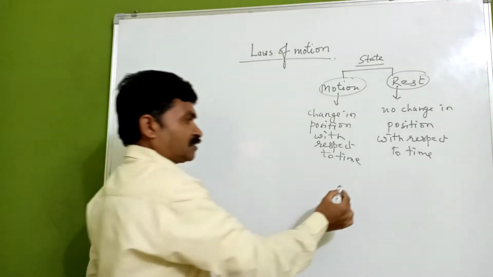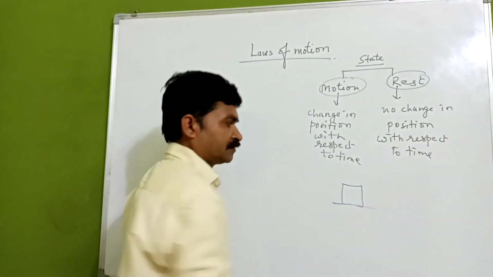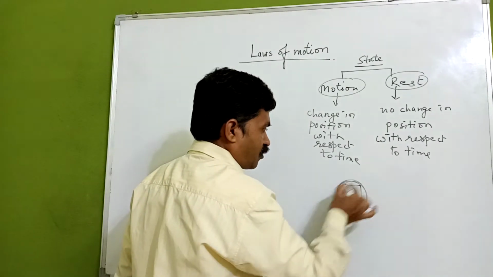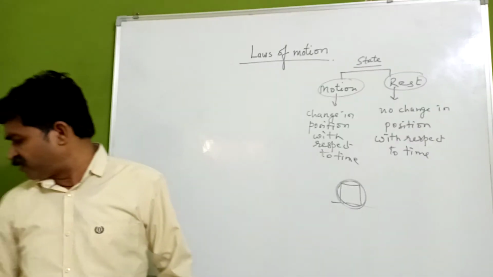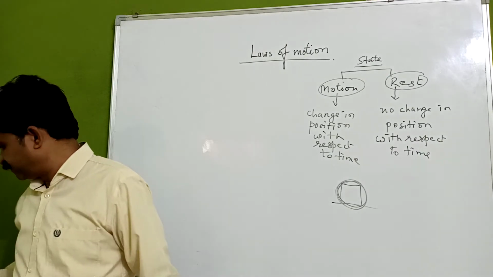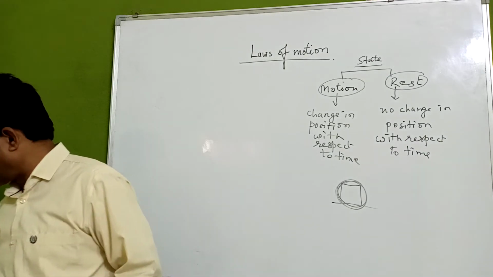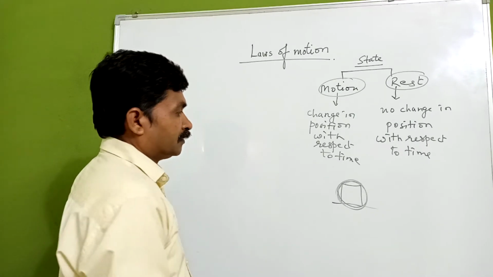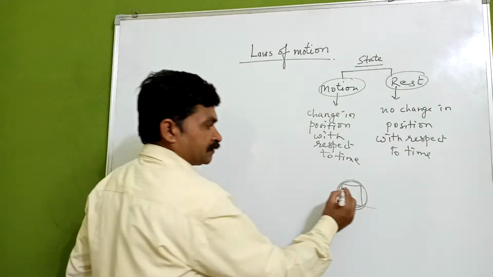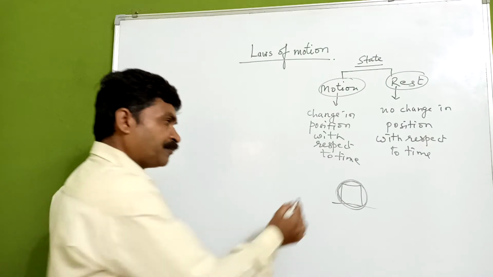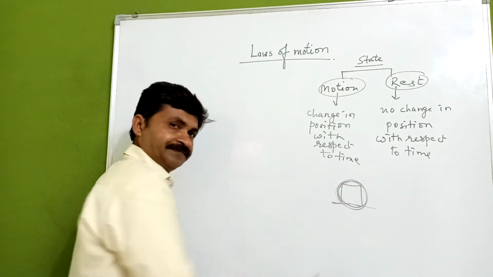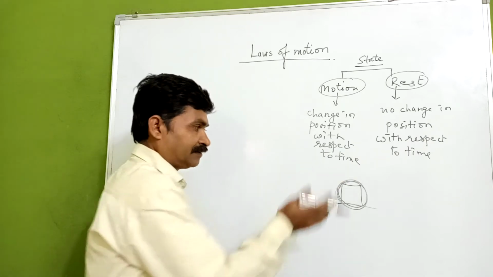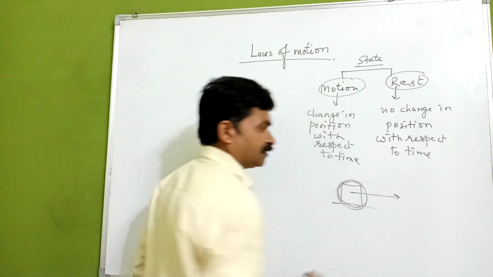If we are keeping this object here, say a ball, we are assuming this as a ball. Now if we keep the ball here, what happens? It is in rest. And if we put some force, means if we kick it, there will be motion.